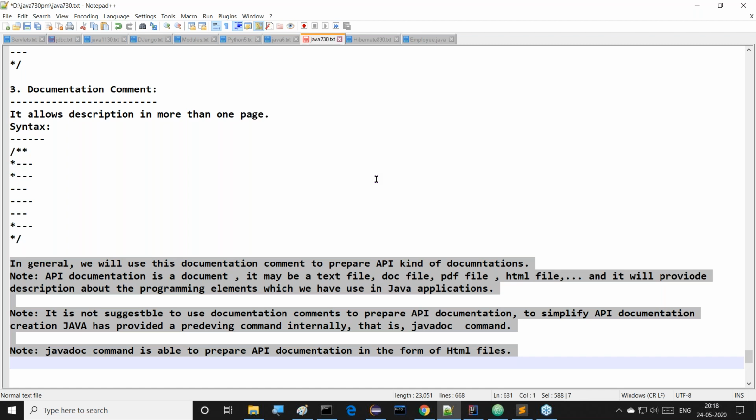The document is called which one? API documentation. But here the point is, providing or using documentation comments to prepare API documentation is a waste of time. It's a time-wasting process. Why? Because a lot of resources are required for that. So to simplify this API documentation preparation, Java has provided a simple command internally.